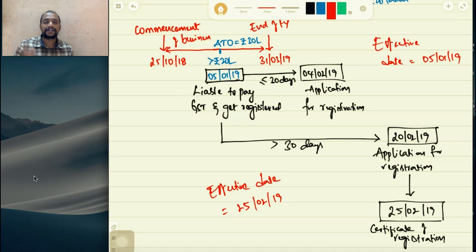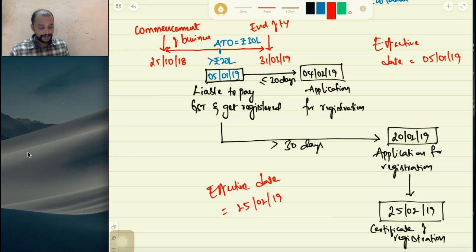So what have we understood out of this? If the application for registration is made within 30 days from the date when a person is liable to get registered, the effective date of registration is the date of liability, that is 5/1/2019. If the application is not made within 30 days, then the date when the registration certificate is granted will be taken as the effective date of registration. Now, why do we discuss this?